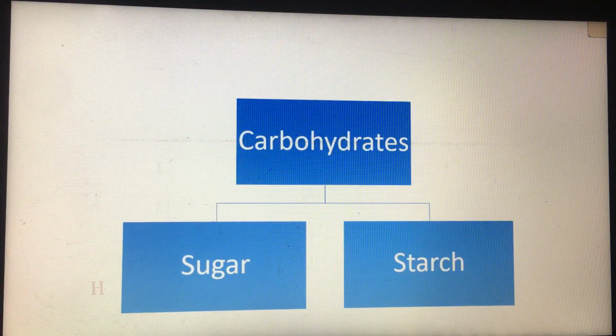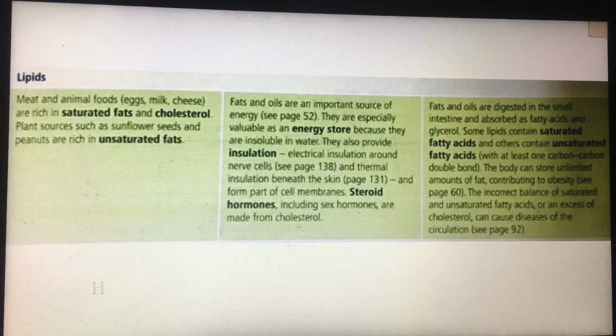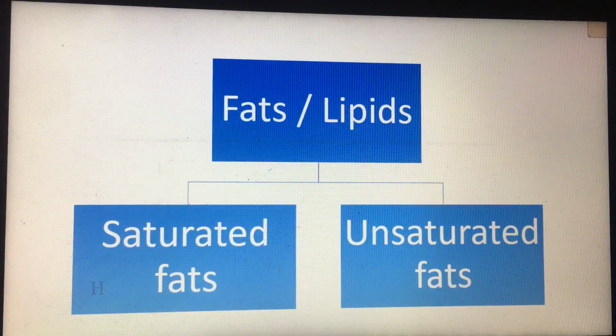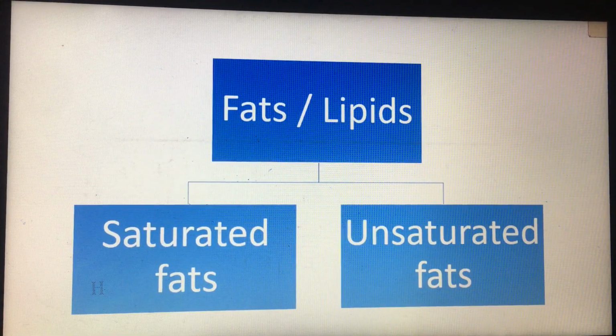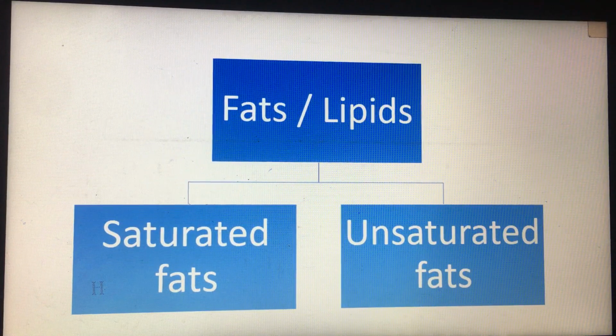Okay, now what about the second food group, which is lipids? Before everything, you have to know that fats are divided into two types, which are saturated fats and unsaturated fats.